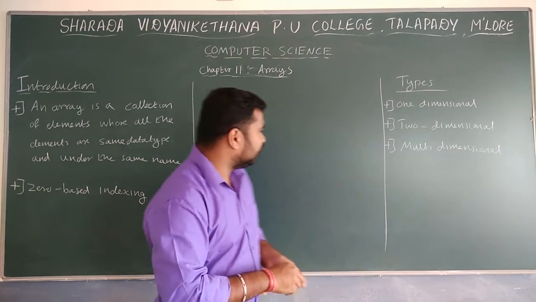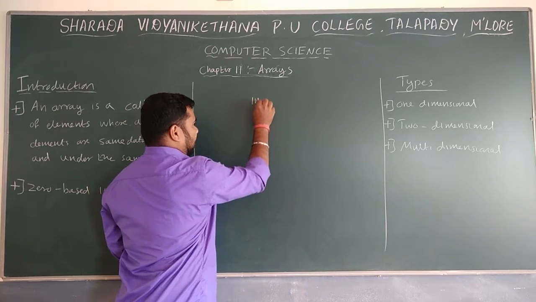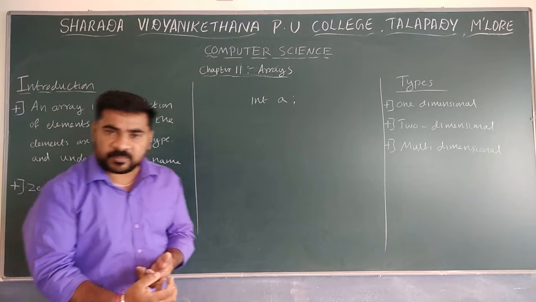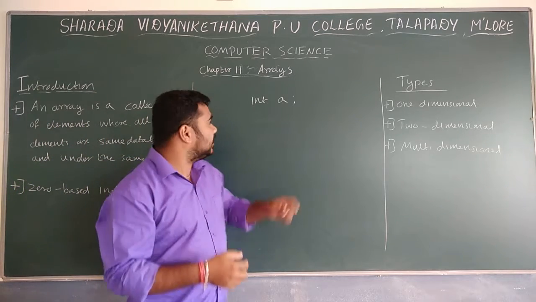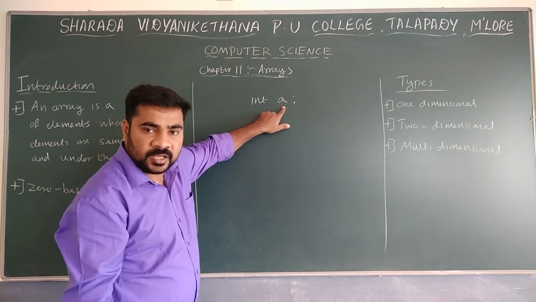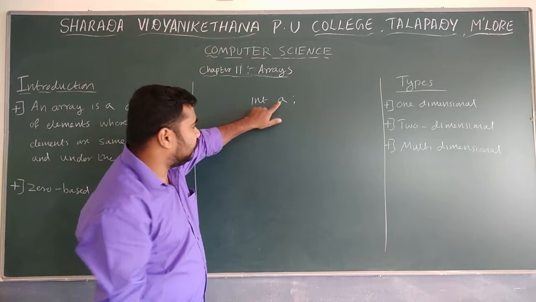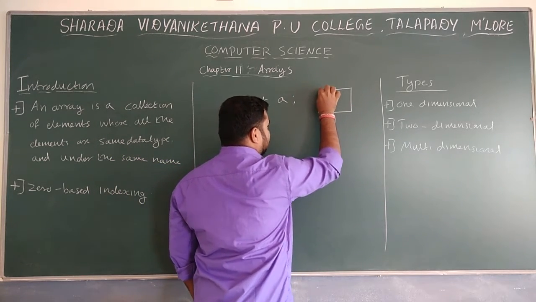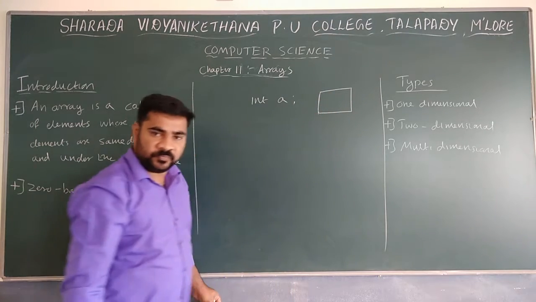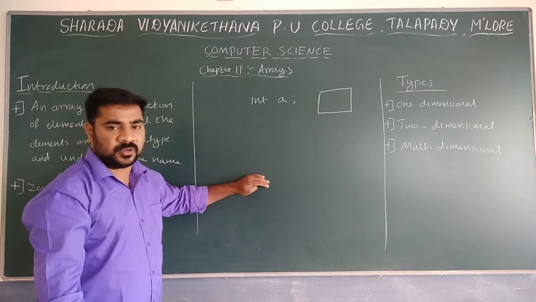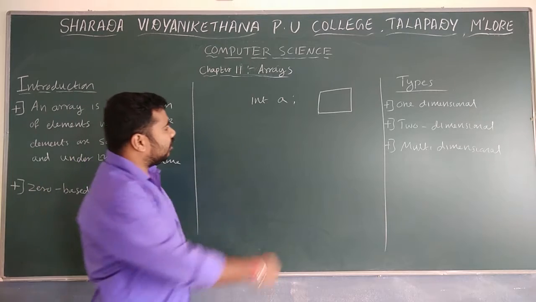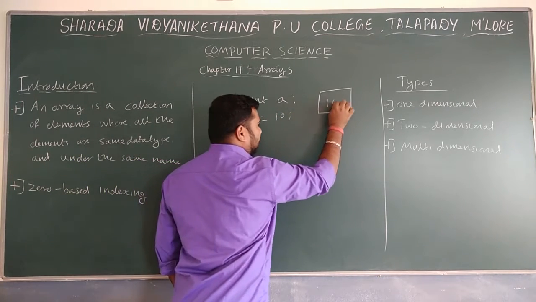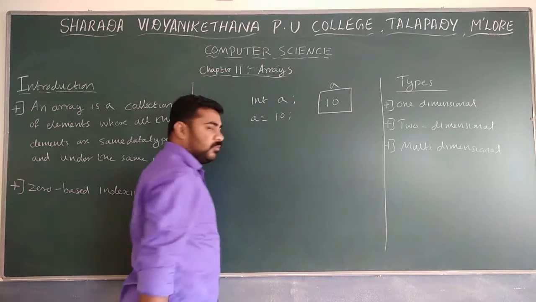For example, if you declare int A, one integer variable A is declared. If you assign one value, one memory space will be allocated inside the memory. If you assign A is equal to 10, then the value will be 10.